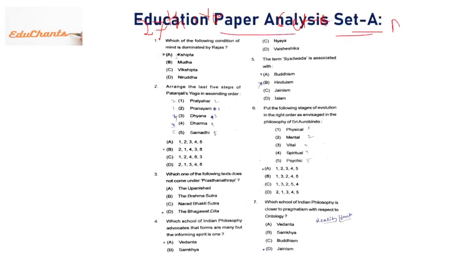Those who have set B, C or D, the questions are the same, but the numbers are different. Question number 1 you will find in set B, say for example, as 32, like that. Otherwise the questions are the same. Okay, so let us move without any delay because it is a long video, right? So first question, and we'll only provide you the provisional answers. Again I am telling you, it is purely provisional. We'll just try to give the correct answer, but it may vary. Okay, so let us start.